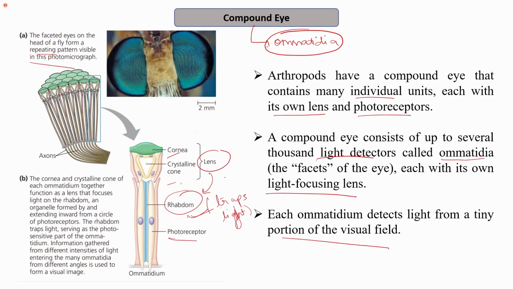The information gathered from different intensities of light entering the many ommatidia from different angles is used to form a visual image. So basically, it allows the formation of an image from different angles and of different intensities, because each of these ommatidia is capturing light from different angles and different intensities. The light is captured and focused with the help of the cornea and the crystalline cone, which together form the lens, which then directs it towards the rhabdom that traps the light. This rhabdom acts as the photosensitive part, leading to the formation of the image.